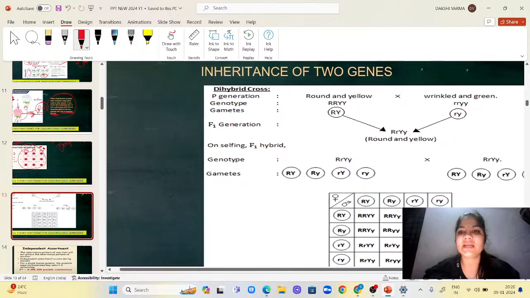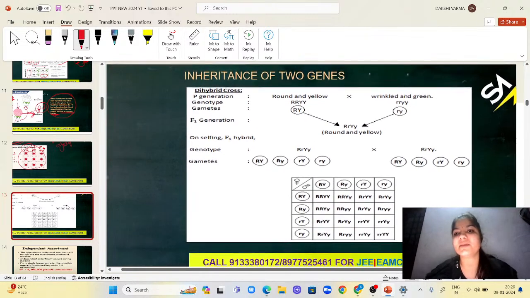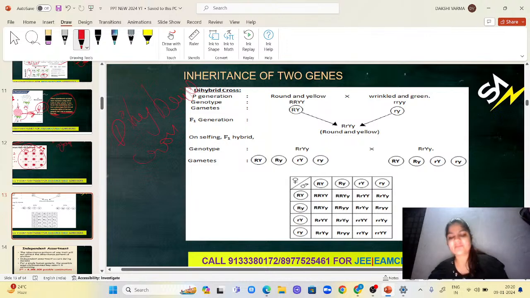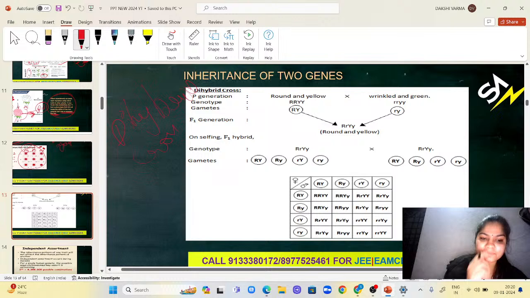Next is inheritance of two genes. We also call it a dihybrid cross. Now, in a dihybrid cross, what happens?